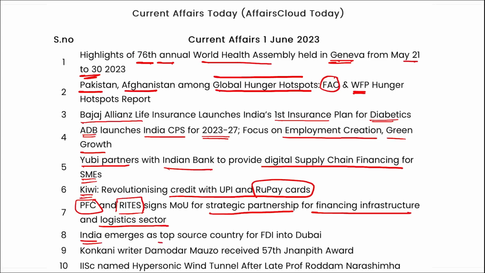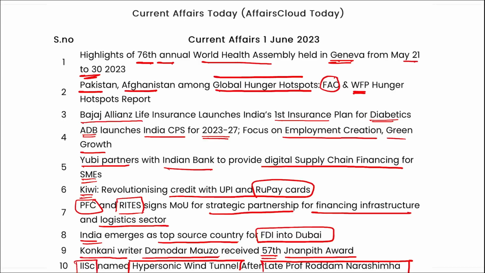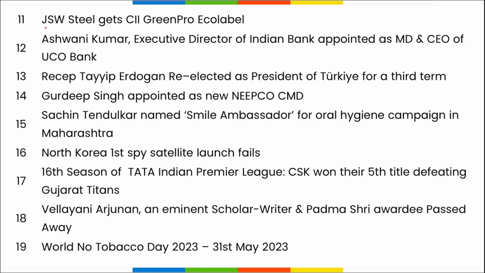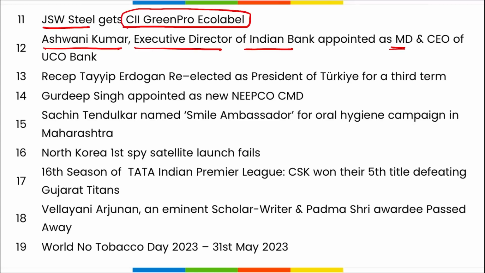India emerges as the top source country for FDI into Dubai. Konkani writer Damodar Mauzo received the 57th Gyanpith Award. IISc named hypersonic wind tunnel after the late Professor Roddam Narasimha. Next, JSW Steel gets the CII Green Pro Eco label. Ashwani Kumar, the Executive Director of Indian Bank, appointed as the MD and CEO of UCO Bank.